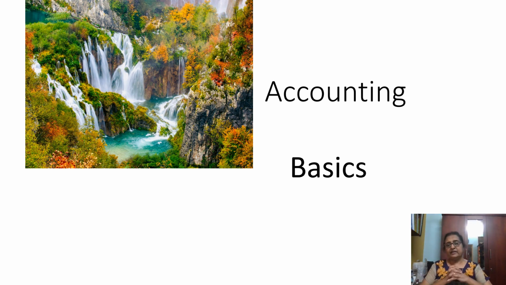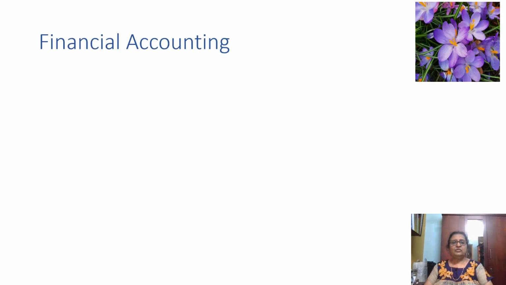So we will do accounting basics today, and in accounting there are two types. One is management accounting, one is financial accounting. Financial accounting is for everybody. That's what we are going to see today, because that is the one that generates financial statements for general purpose. But management accounting is for the managers and directors to run the company, which we are not worried about. So we will see financial accounting basics today.